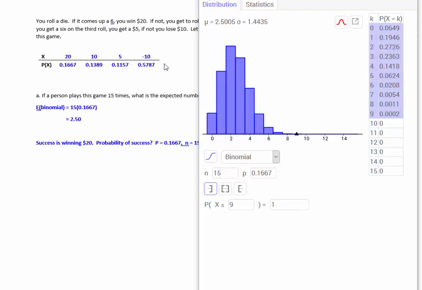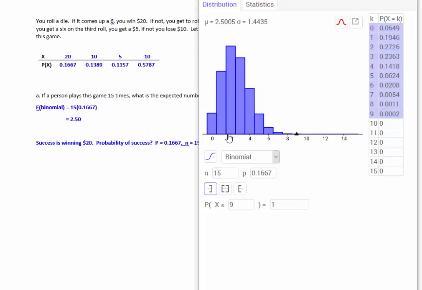So again, this is the question of the scenario that I was drawing from, but really from this scenario, all I care about now is winning $20. That's all I care about. What about the rest of these? These are all failures. All I care about is now, that's my target, that's the event I want. Now, I create a scenario where I'm sampling 15 times, and all I want to do is count how many times I win the $20. This says I have in 15 attempts, on average, I won 2.5 times. Again, somewhere between 2 times and 3 times in the most likely scenario.